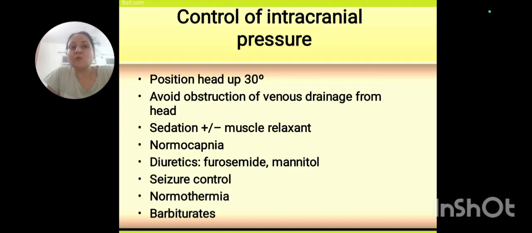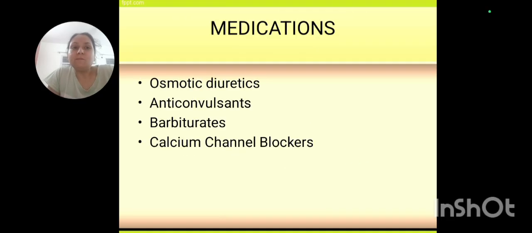Avoid obstruction to venous drainage from the head, and muscle relaxants are given. Normal care, normal maintenance of the blood pressure as well as the heart rate needs to be done. Seizure control needs to be done. Normal temperature needs to be maintained. Diuretics are given so that if there is excessive fluid accumulation, that can be drained, or in order to maintain the intracranial pressure, we do all that, that is, diuretics are given.